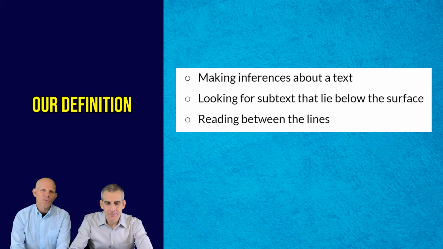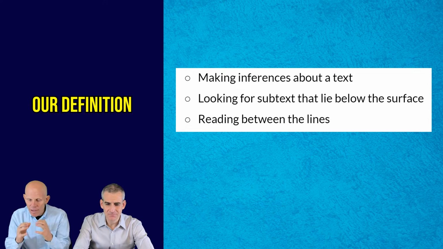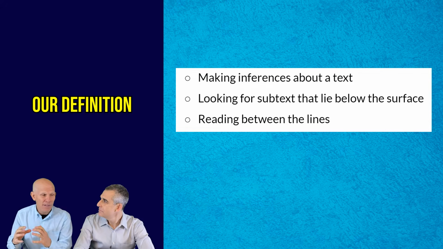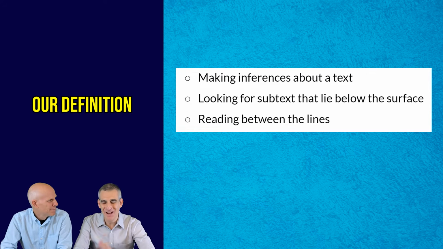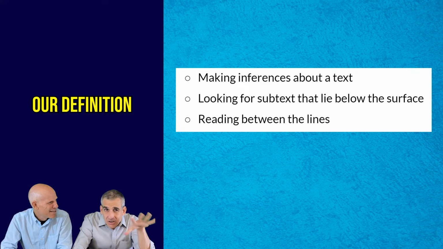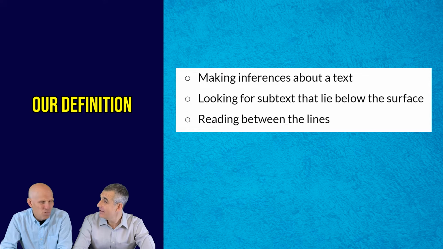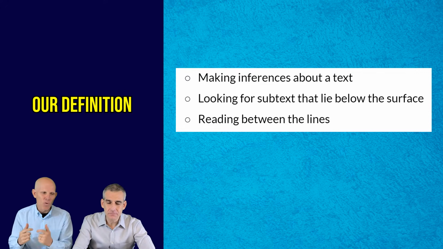Yeah, that's right. Okay, so first of all, I think implications means that we're making inferences about a text, that we're inferring. Okay, and that means we're making some educated guesses about the text. Yeah, we also like to think about that as looking for the subtext that lies below the surface. Now, students, we don't mean small text as subtext. We literally mean what's lurking beneath the surface of the text. That's right, and we're reading between the lines. So we're thinking about, again, what's indirectly stated.